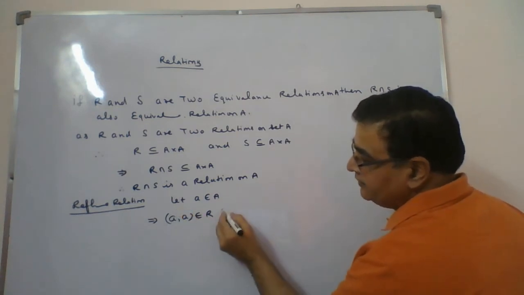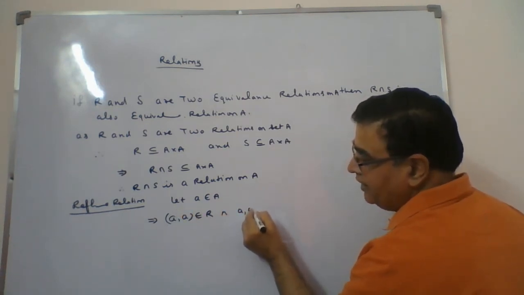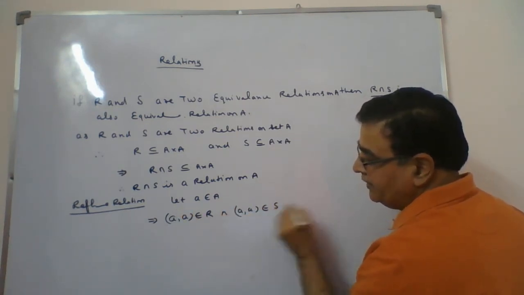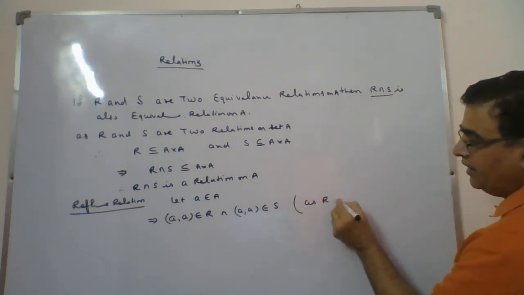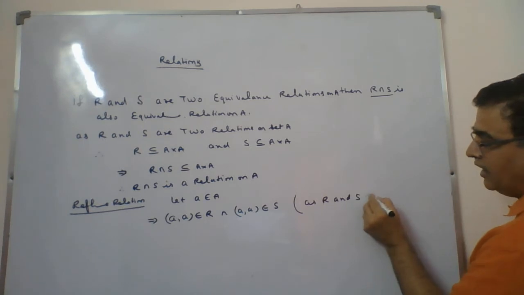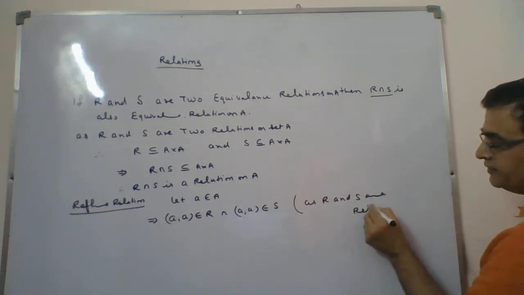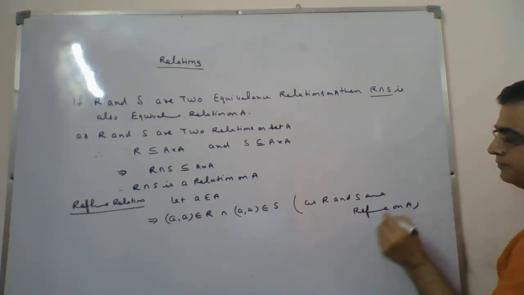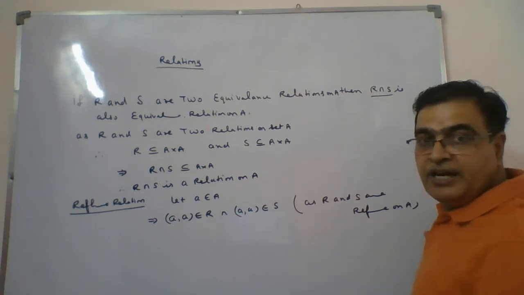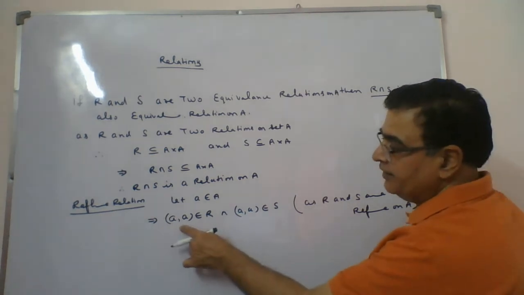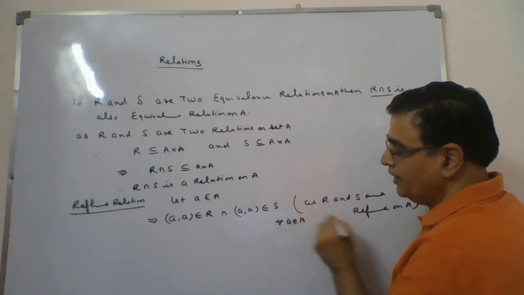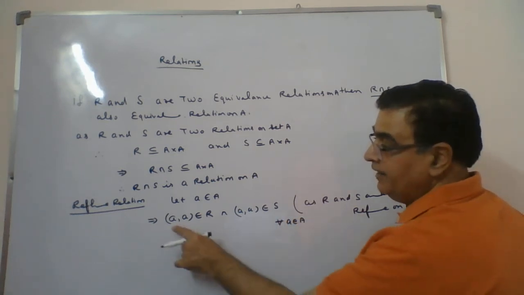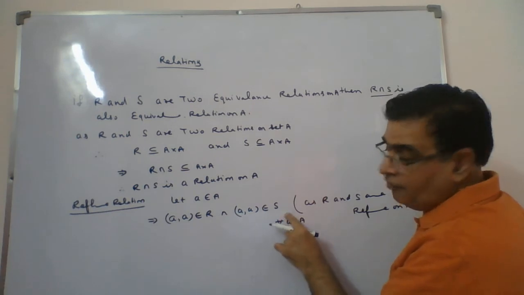So first this, and at the same time a belongs to S. R and S are reflexive on A, so this condition will hold for all a belongs to A. And if this is a member of R, it is a member of S also.